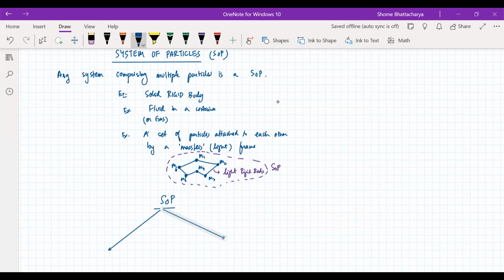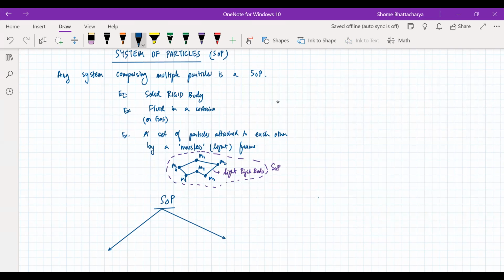That means the mass is continuously distributed, like in the case of a rigid body, or even the case of a fluid. Whereas the last example I've shown you, there are individual particles which are at individual positions. So they are like lumps of mass which are located at certain discrete positions. Discrete means individual or separate positions. So that is called a discrete particle system. Whereas the first few examples, like a rigid body or a fluid or a gas, the mass is not at individual locations, it's distributed over a certain amount of space. So that is called a continuous mass distribution. So in real life, what we observe is more commonly continuous mass distribution, right? Unless we build something specifically like this one, which is a discrete particle system.